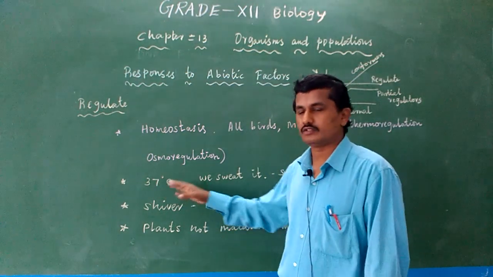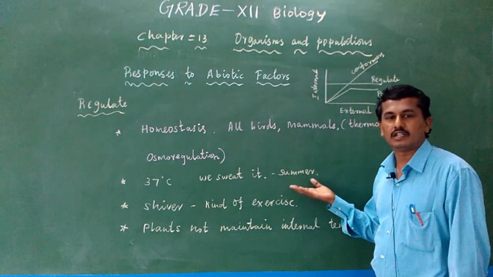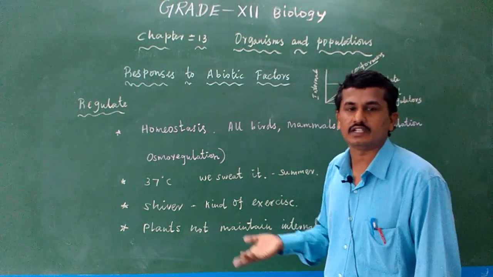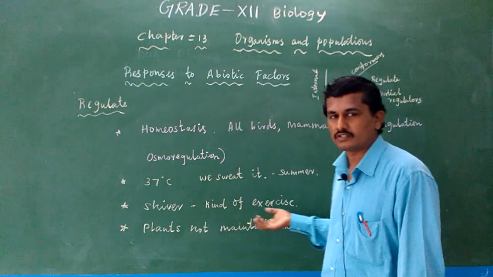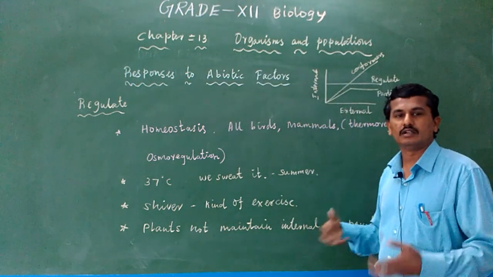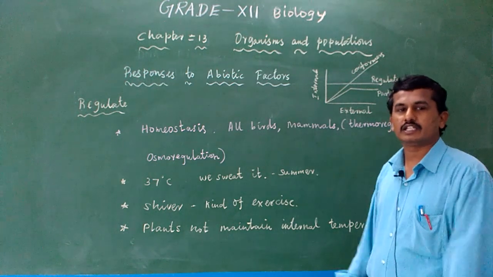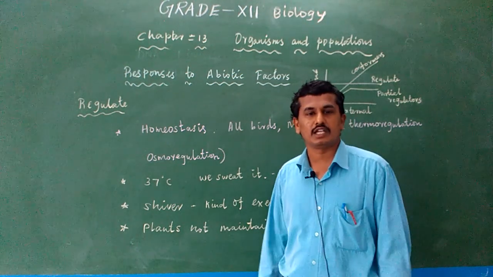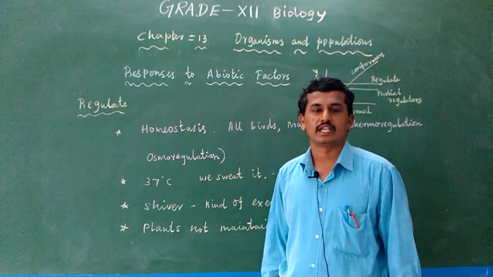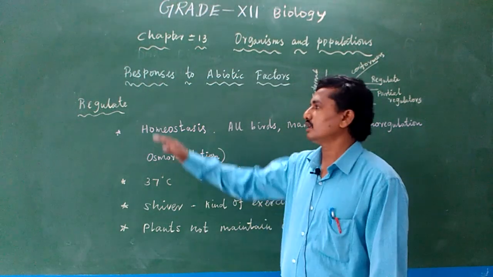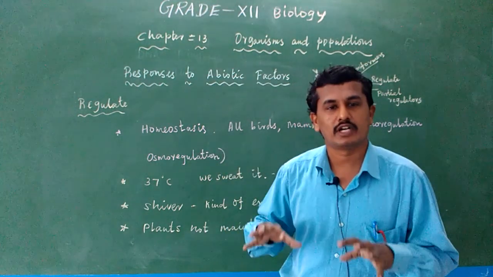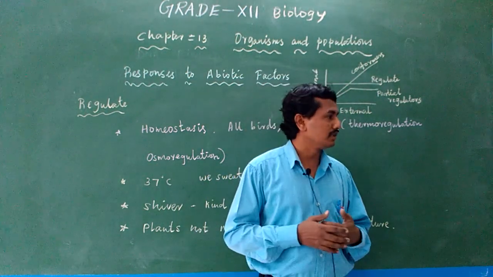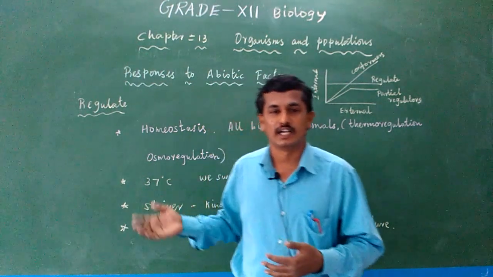Normally your body temperature is 37, as already taught. In the summer days we sweat more compared to rainy and winter days. Shivering is a kind of exercise for producing more energy and maintaining body temperature. And plants do not maintain their internal temperature, because plants are not able to maintain their temperature like us. Okay, so regulators regulate their internal environment against the external environment, and such organisms are said to be regulators.